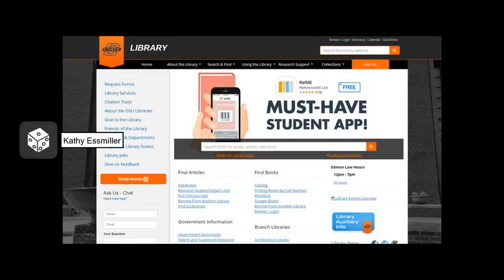The Smithsonian Global Sound database can be accessed by the general public, but we will be exploring it through our OSU database access.